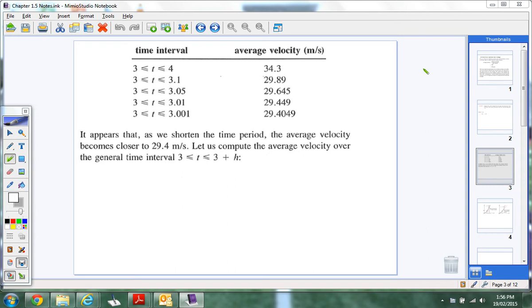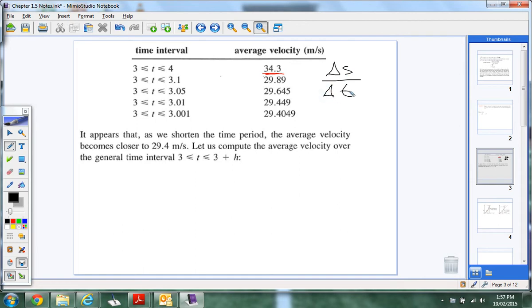So from yesterday, to be more clear, when you're looking at time intervals, you're finding the average velocity over that time interval. The reason is that it is just the change in the function, change in s over change in time. All you're doing is the rate of change, and you're averaging that over time. That's why we're dividing by time.